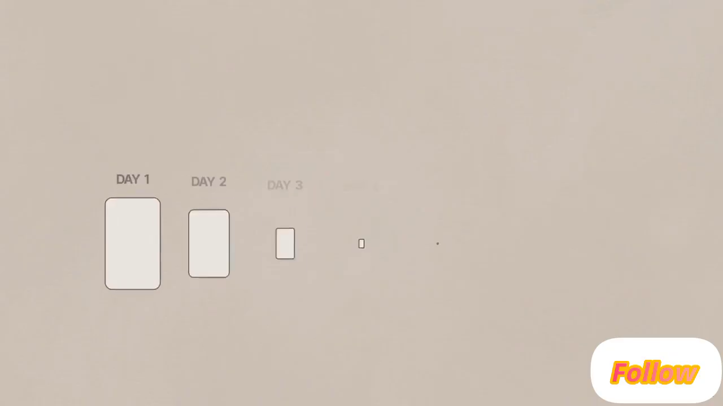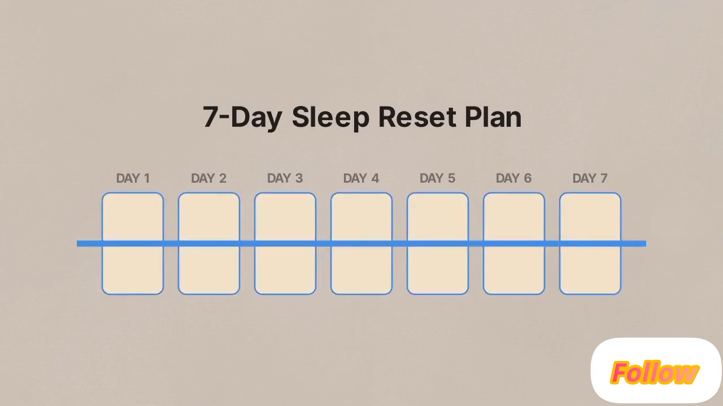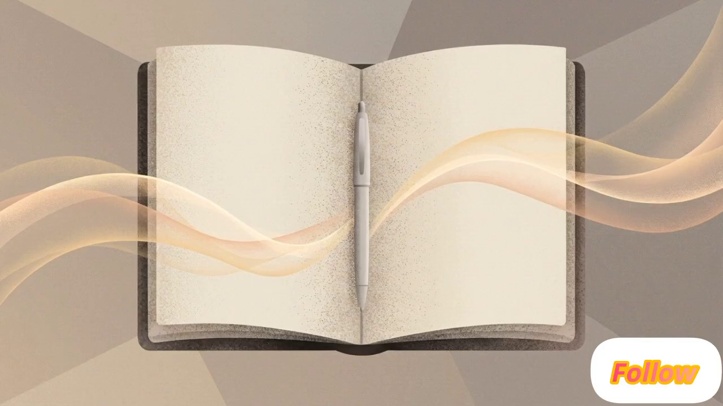Over the next 6 minutes, we are going to build a personalized 7-day sleep reset plan. We will identify the specific habits disrupting your rest and implement a structured timeline to fix them. To start, gather a notebook and a pen. You need these to build your data tracker.